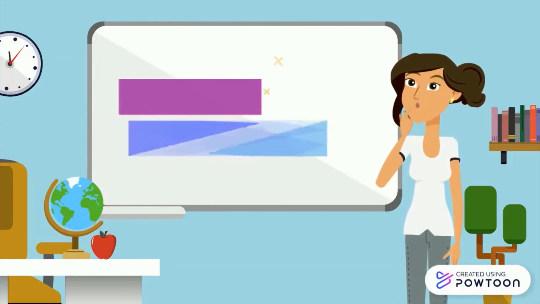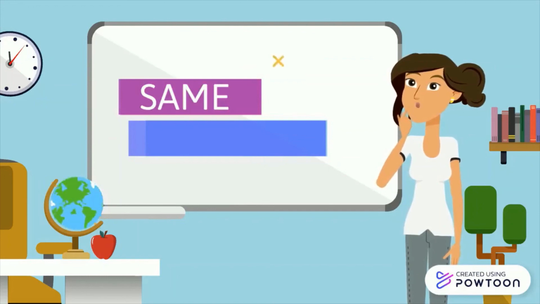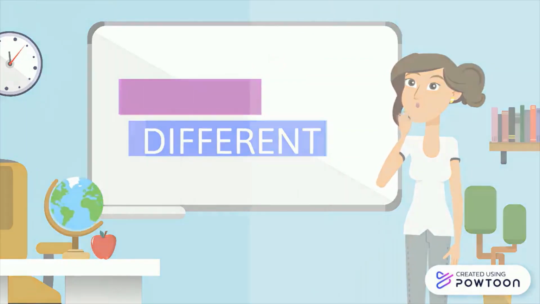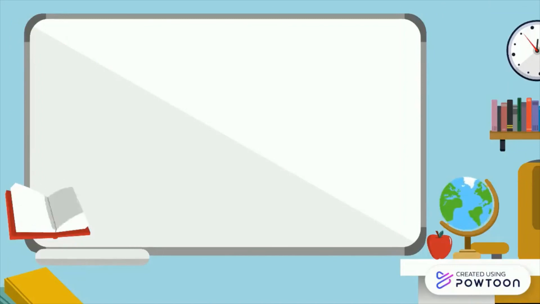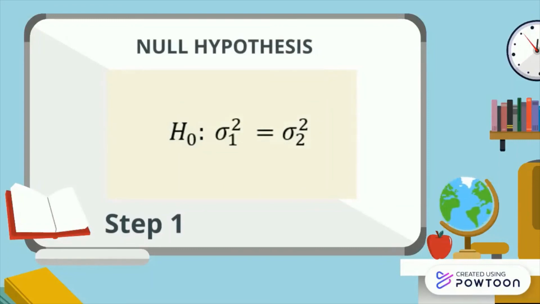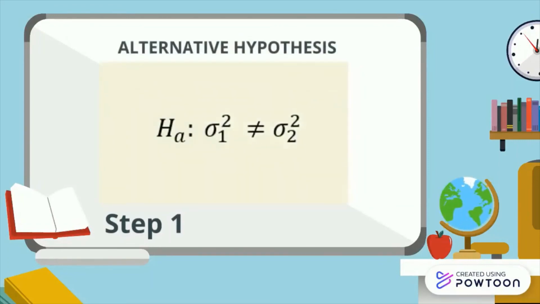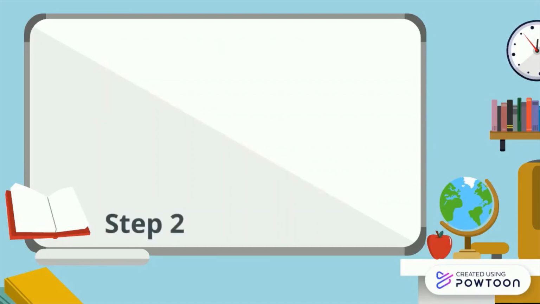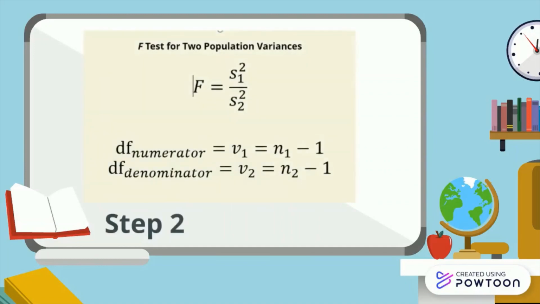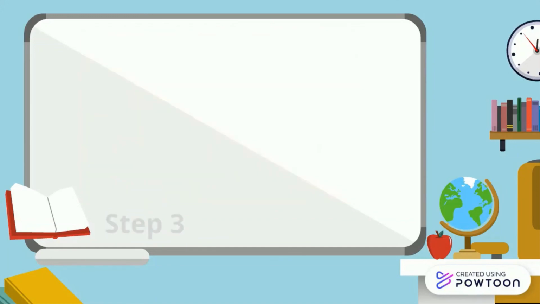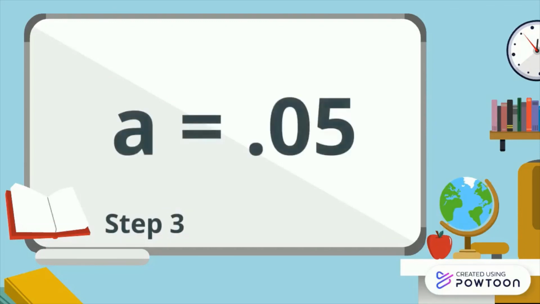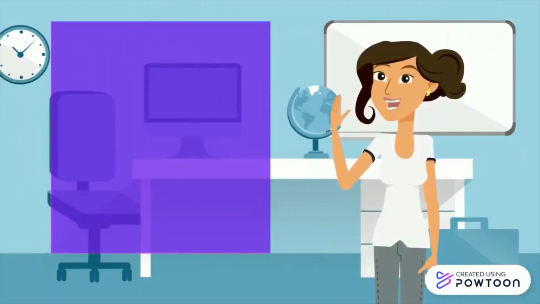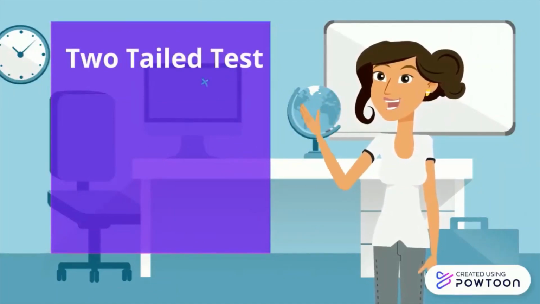We will now test to determine whether the variance from each sample comes from the same population variance or from different population variances. To test the hypothesis about two population variances, Step 1. Determine the null hypothesis and the alternative hypothesis. Step 2. Since the population is normally distributed, the F-test for the ratio of the variances can be used. Step 3. Let alpha, or the significance level, be equal to 0.05. Because we are conducting a two-tailed test, the significance level will be 0.